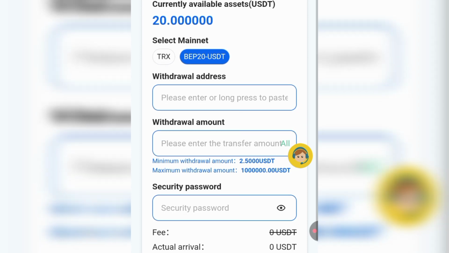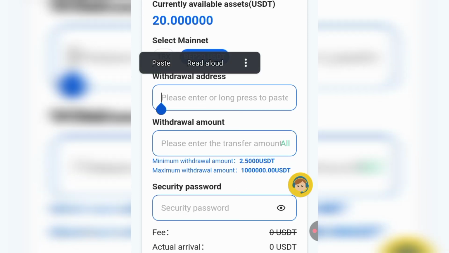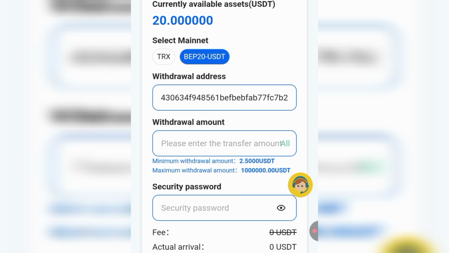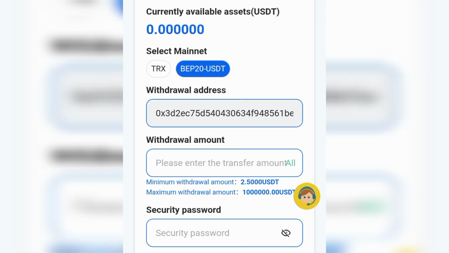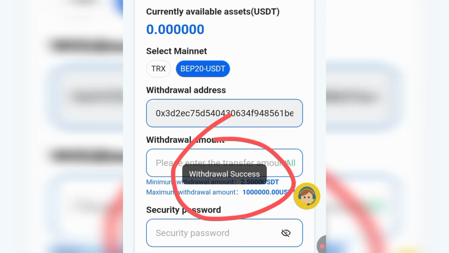So all I have to do is input my withdrawal address in this section, and after that, I input the amount I want to withdraw. I'll just click on All right here to withdraw everything that is showing on my available assets in this section. Then right here, I'll input my security password. Now that I've successfully inputted the security password, I'm going to click on the confirm button for my withdrawal to be placed. And as you can see over here, it shows withdrawal successful.